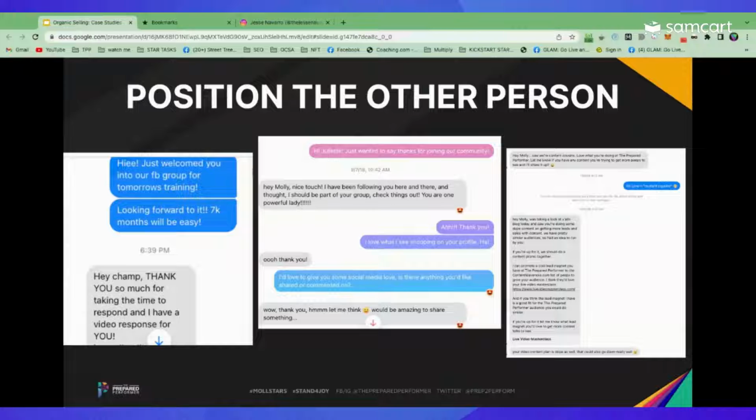And then she says, ooh, thank you. And then because I'm positioning her and giving her love, I say, I'd love to give you some social media love. Is there anything you'd like shared or commented on? Wow, thank you. Let me see. It'd be amazing for you to share something. She ended up joining our program and gave me one of the best testimonial videos that I've ever received, honestly.